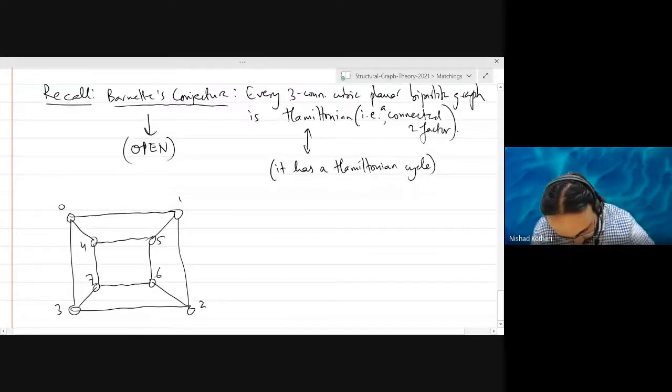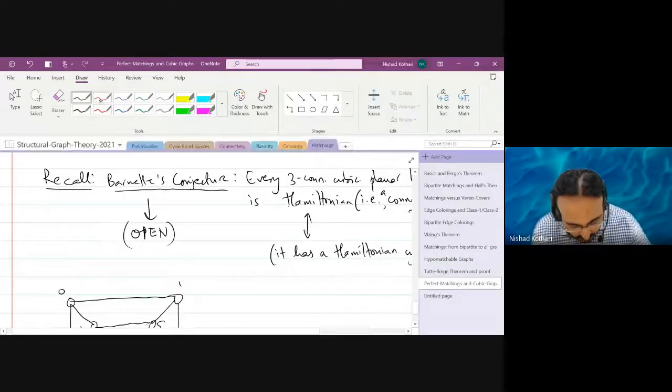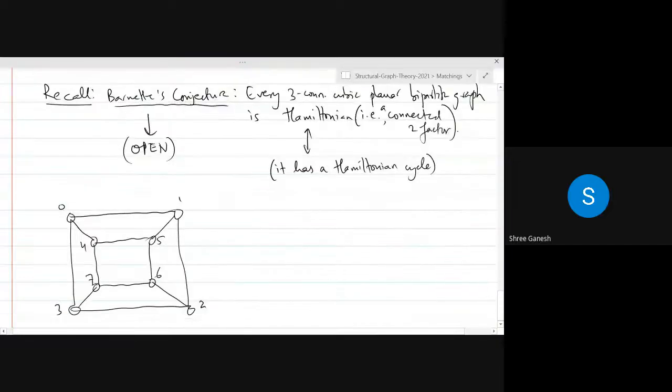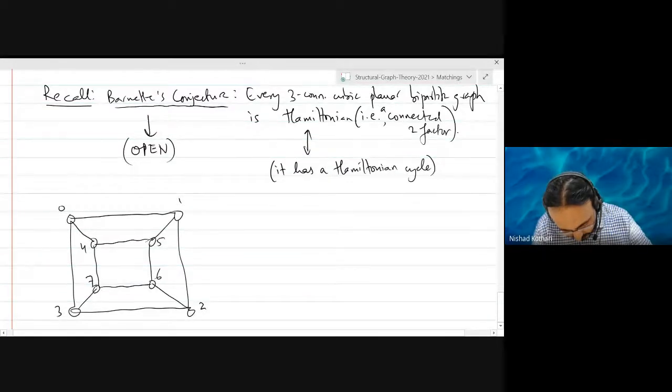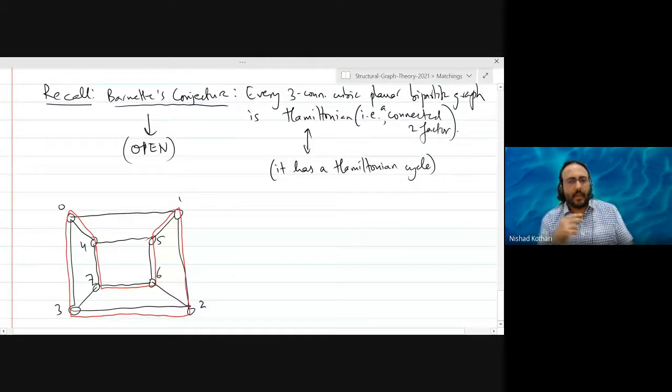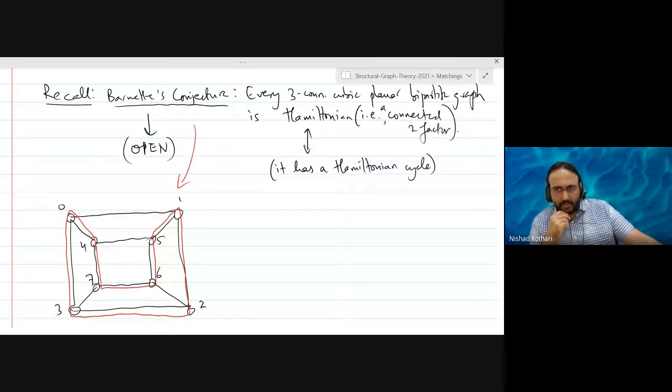Okay, show me one. 4, 7, 6, 5, 1, 2, 3, 0 and back to 4. Good. So this is an example of Barnette's conjecture: every three-connected cubic planar bipartite graph is Hamiltonian. It has a connected two-factor.